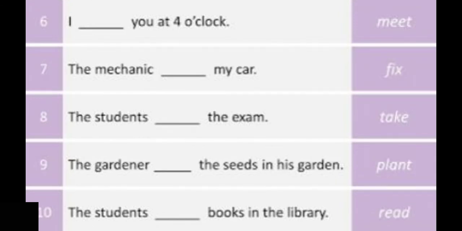Next one, I dash you at 4 o'clock. The mechanic dash my car. The students dash the exam. The gardener dash the seeds in his garden. Lastly, the students dash books in the library. You have to use the auxiliary verb along with the main verb listed beside it, right?